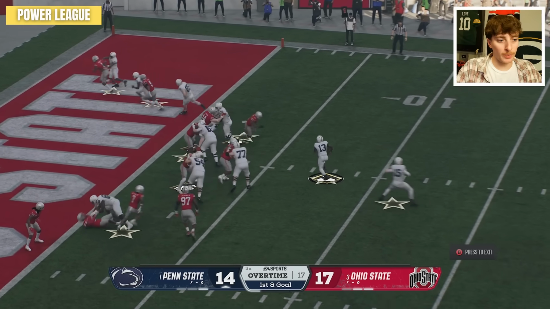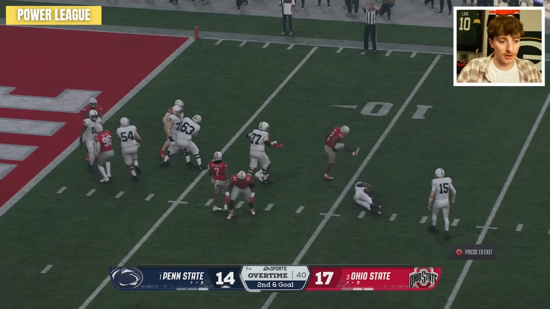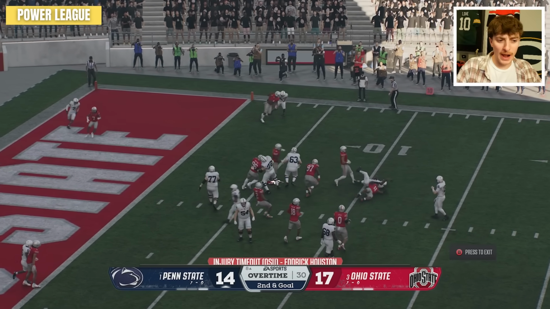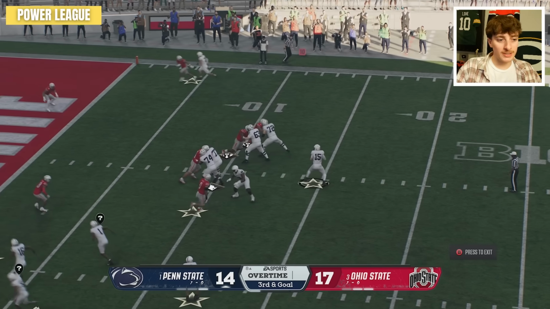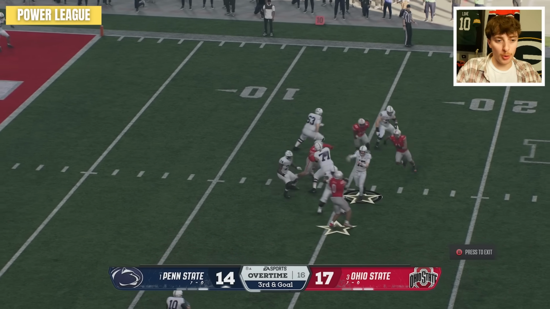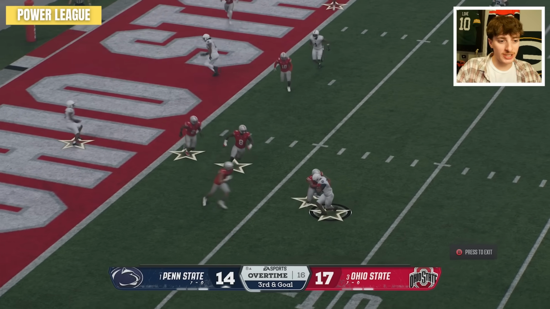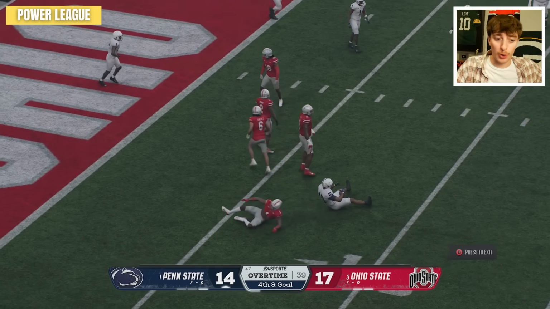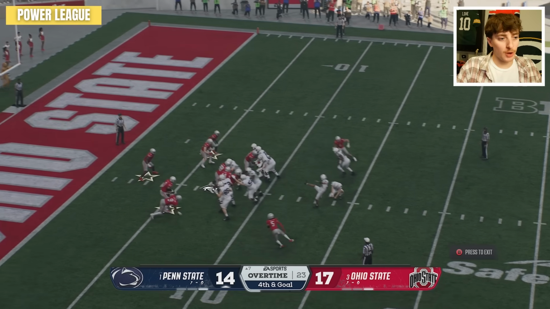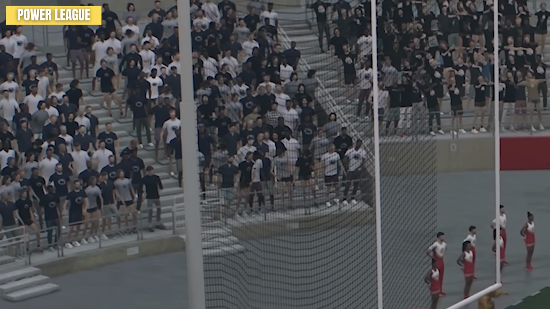They win. 1st and goal from the 3. Another handoff. Good tackle. Read perfectly for a loss of 3. Shuffle pass forward. Not an ideal play. Makes it 3rd and goal for the 8 where Drew Allar's going to throw a normal pass this time. He goes to single 10 and they're getting stopped to a field goal as well. So we should be going to triple overtime, tied at 17.